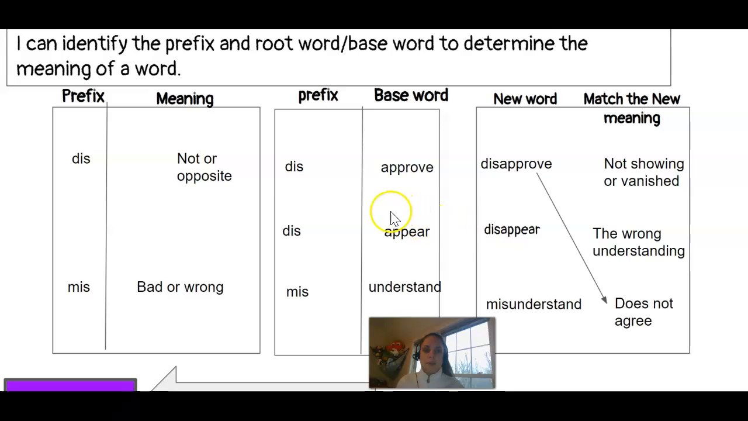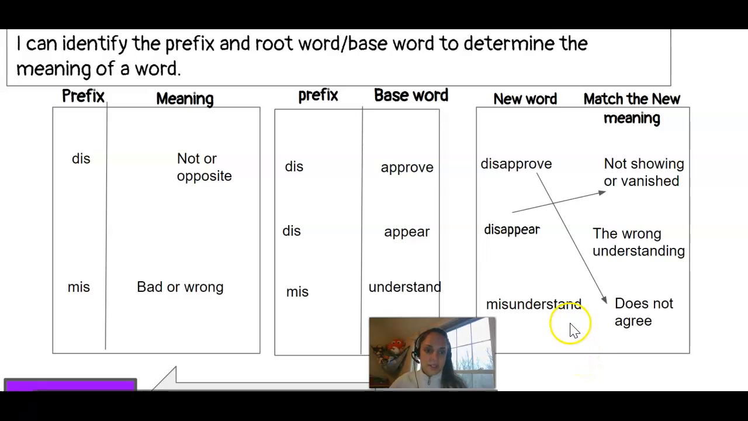Disappear. Well, the base word appear means to show up or to all of a sudden be visible. Dis means to not show up, or it's the opposite of appearing. Is there a definition that matches the meaning for disappear? Not showing or vanished. So we're going to draw an arrow from disappear to not showing or vanished.